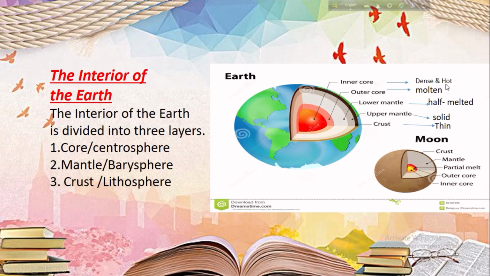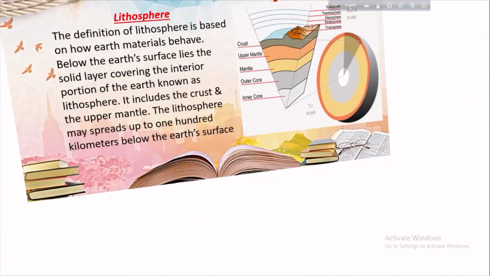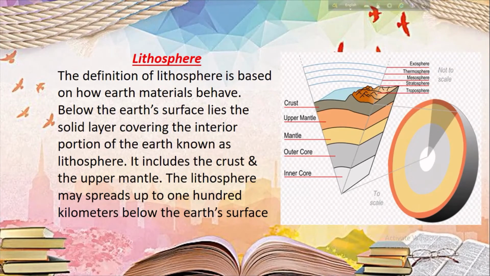The inner core is dense and hot, and the outer core is in a molten condition. The lower mantle is in a half melted or semi-liquid condition, the upper mantle is solid, and the crust is thin. Now you have to know the difference between crust and lithosphere. The crust is a part of the lithosphere. Follow the next slide. What is lithosphere?